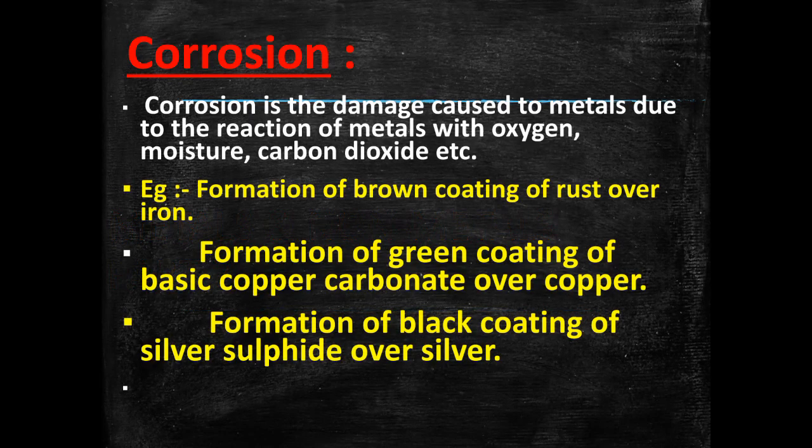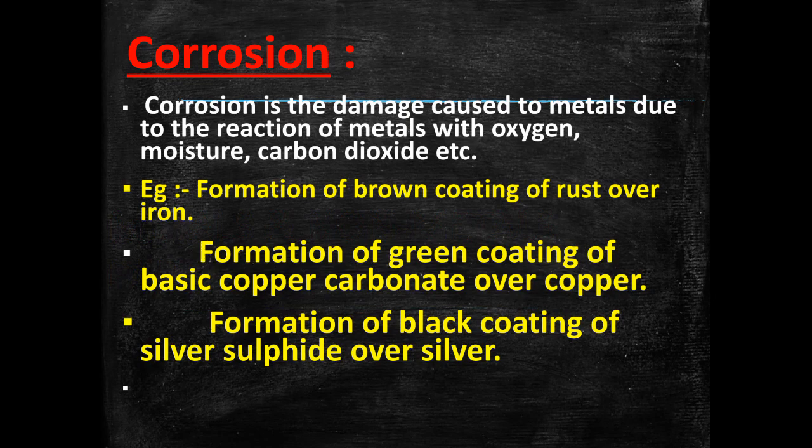Okay, students. When we studied properties of metals, we used this word corrosion. Corrosion of metal is the damage which happens on a metal due to the reaction of metals with oxygen, moisture, carbon dioxide, etc. This is a very common phenomenon and we will see the effects of corrosion in our day-to-day life. You all must have seen that our copper bottles develop a green coating on them after some time. This green coating is due to the formation of copper carbonate, which is formed because copper reacts with the carbon dioxide and moisture in the atmosphere.